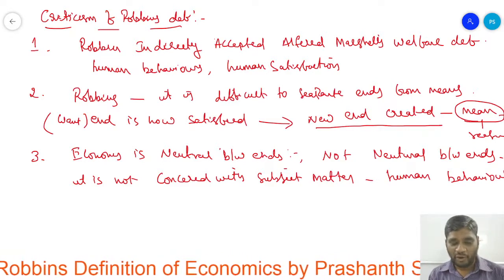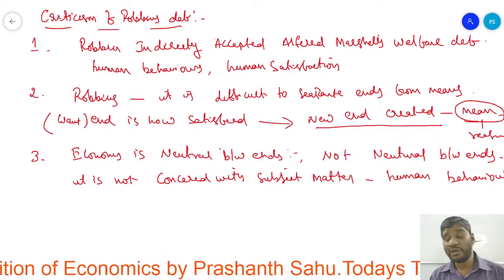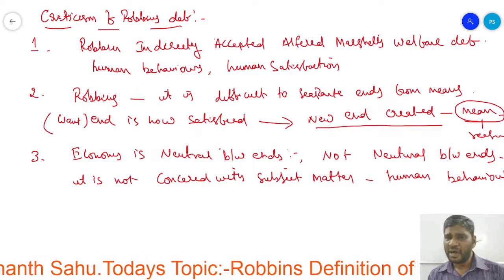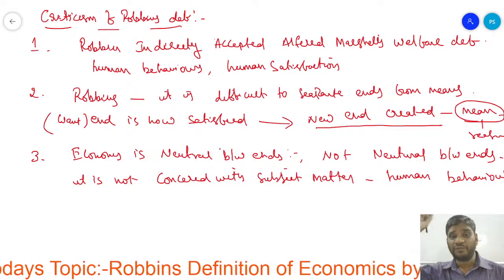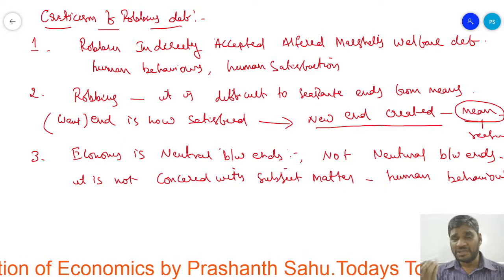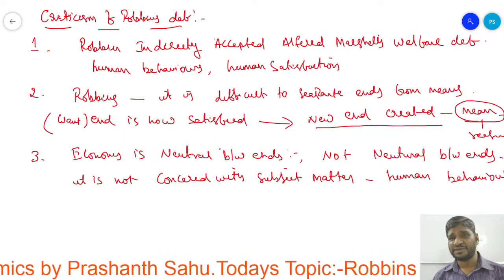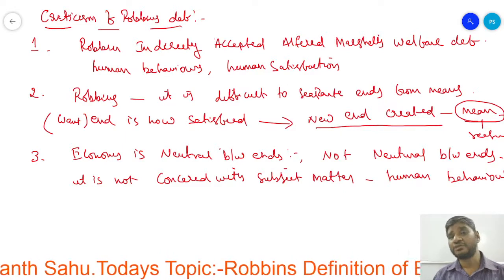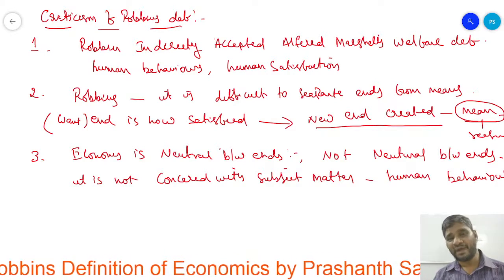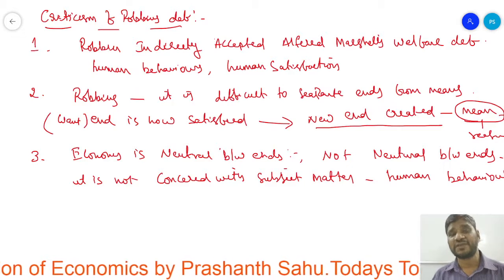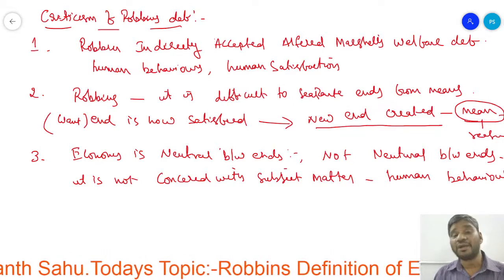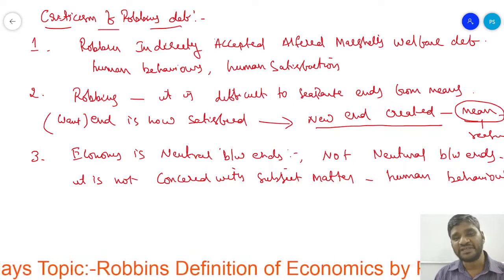For example, if I want to purchase a car but I don't have such income, what will I do? I don't satisfy my want. I will postpone the want into the future. Slowly I deposit some money and do savings, and after a particular period of time I purchase the car. It depends upon human behavior, how he responds to the satisfaction of the want. That is why he calls economics not neutral between ends. So his definition is opposed.